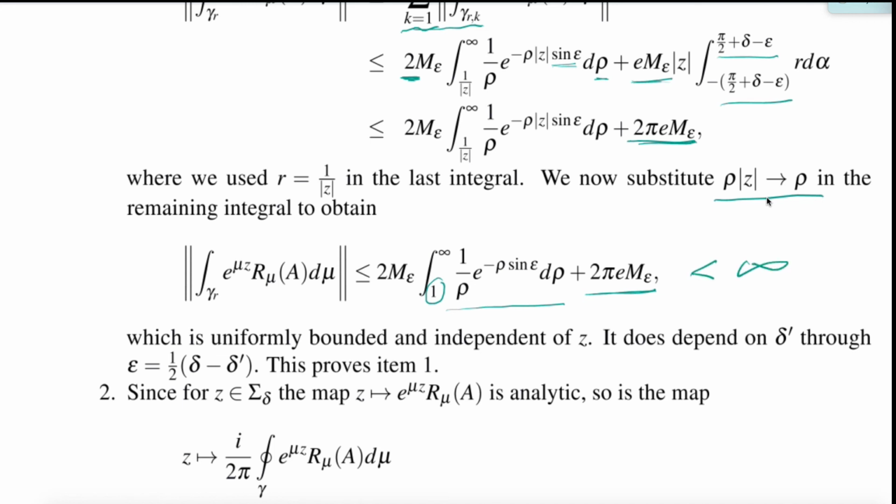This is all uniformly bounded and independent of the choice of z. It should be noted it does depend on delta prime through the choice of epsilon, because this epsilon appears in the sine and in the M epsilon. So there's a dependence on the delta prime, but otherwise it is a uniform bound, and we prove item number 1.